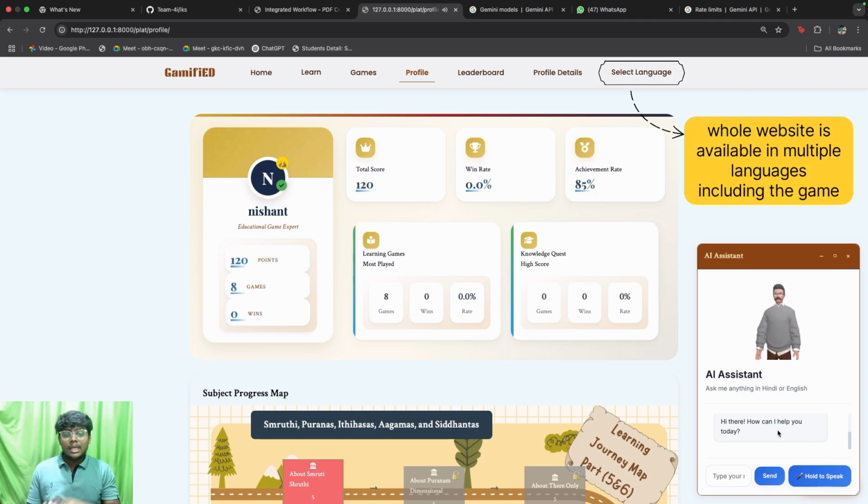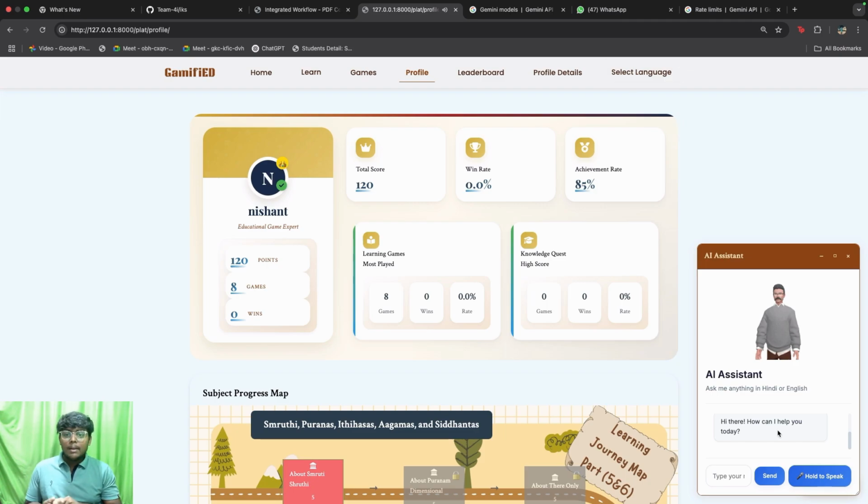Since we have provided the games, we have provided the admin panel that makes the whole service dynamic, and we have provided a teacher-like feel for the students.